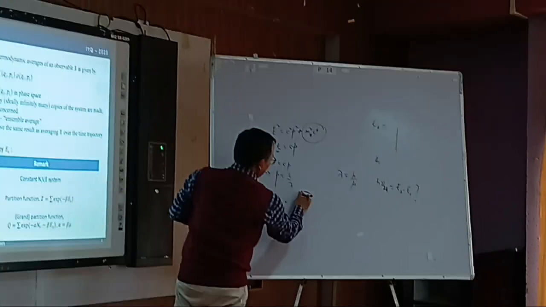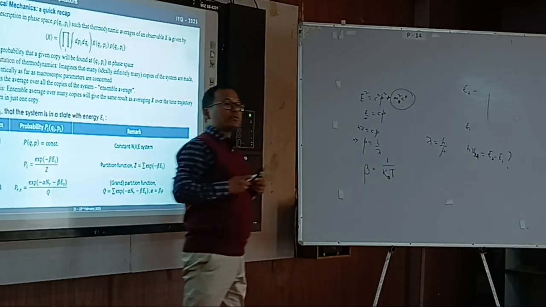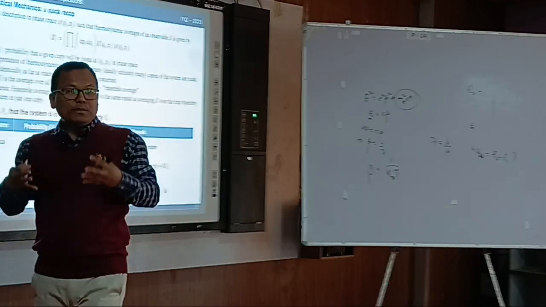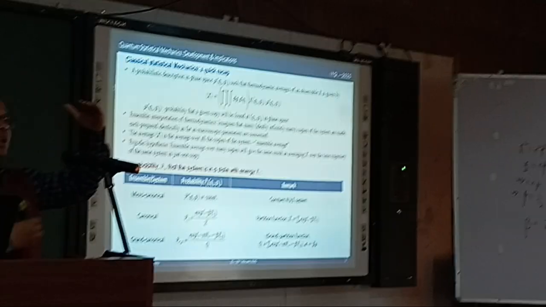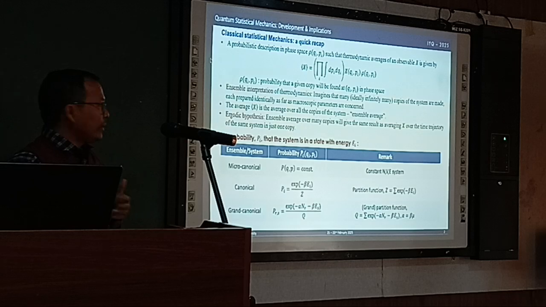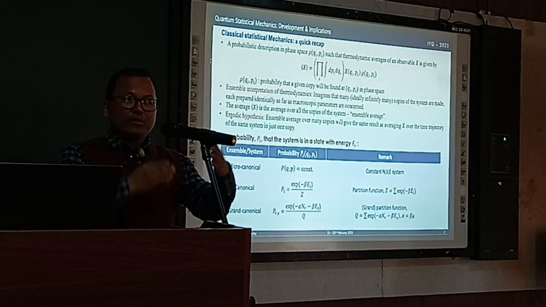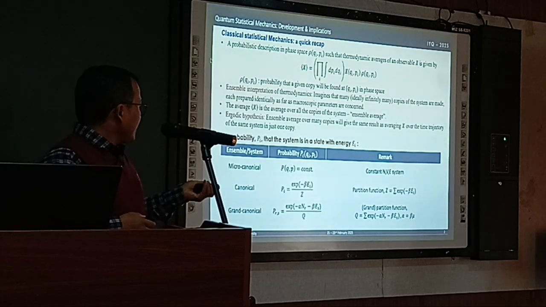Beta is 1 over kBT. kB is the Boltzmann constant, so kBT together is the thermal energy. So it's a ratio of two energies: you're comparing the energy of a system with respect to thermal energy. So it's always a competition, whether the system interaction dominates or the thermal energy dominates. So it's a balance somewhere.